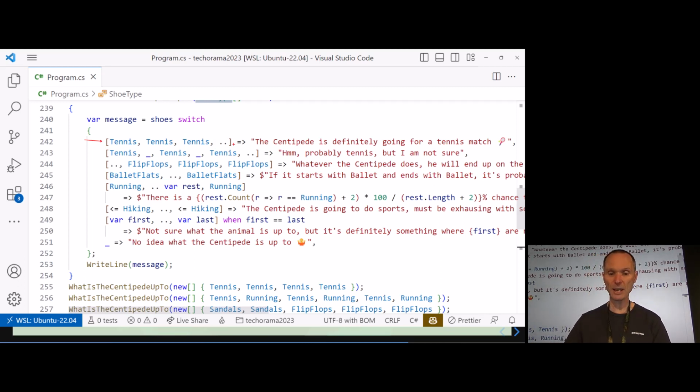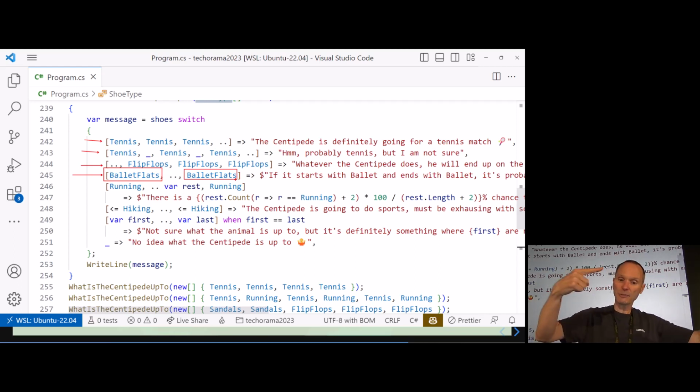The next one here, he has some tennis shoes mixed with other shoes. Well, maybe tennis, maybe not. Here we see that the cuddlebug has flip-flops at the end of his body, so he's probably spent the rest of the day on the beach. He's going to dance ballet, so you see the cuddlebug has ballet flats on the first pair of legs and ballet flats on the last pair of legs. So you can use patterns on the left and on the right. But we can do even more things.